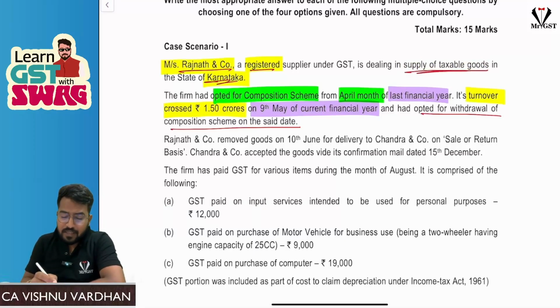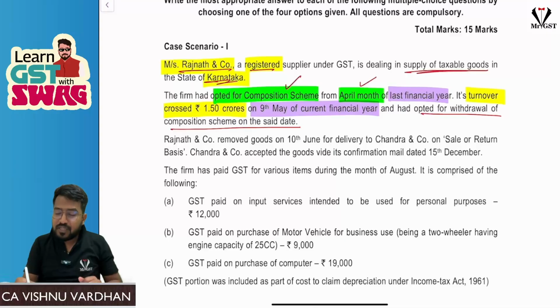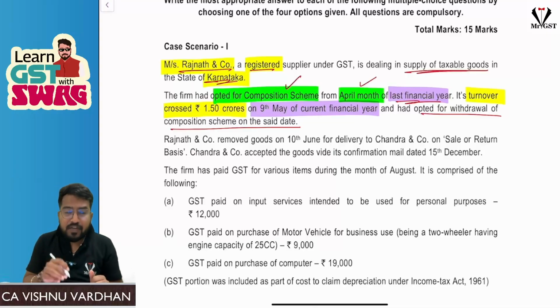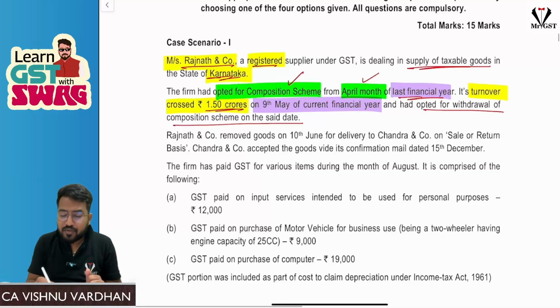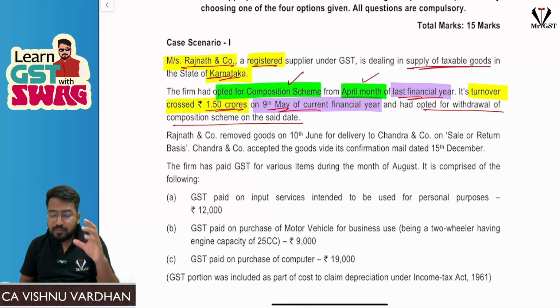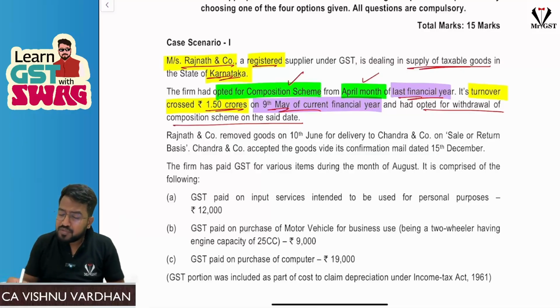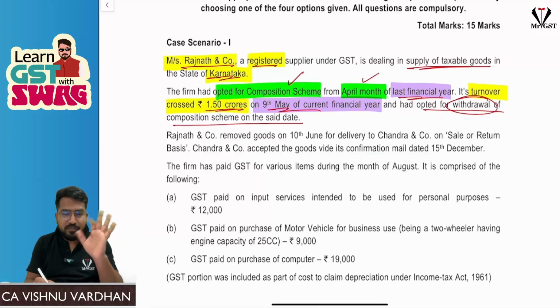Now, what has happened? They have opted for composition scheme from the April month of the last financial year. That means from the previous financial year only they are in composition scheme. Current financial year also, the firm has continued for composition scheme. And in the current financial year, they have exceeded 1.5 crore turnover on the 9th May. So they are now ineligible for composition scheme. So obviously they are withdrawing from composition scheme on the set date.